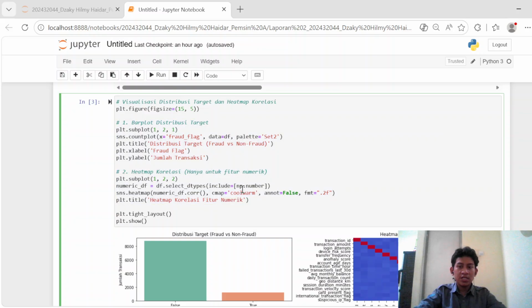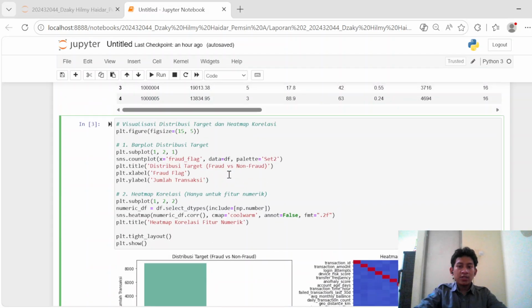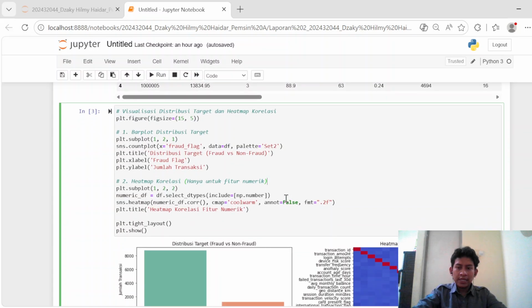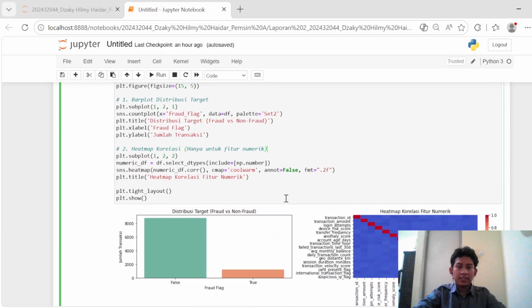The first visualization on the left is the target variable distribution plot, plotting the frequencies of our fraud label, and we can observe a severe class imbalance.